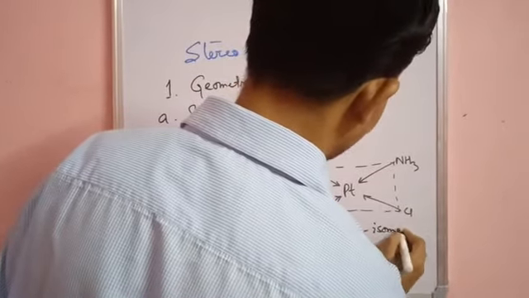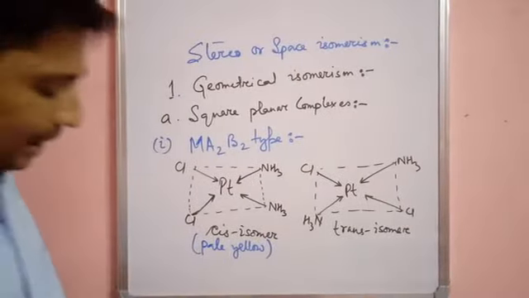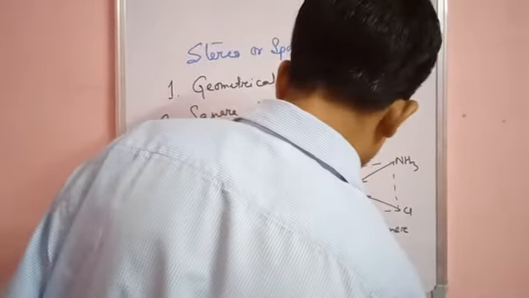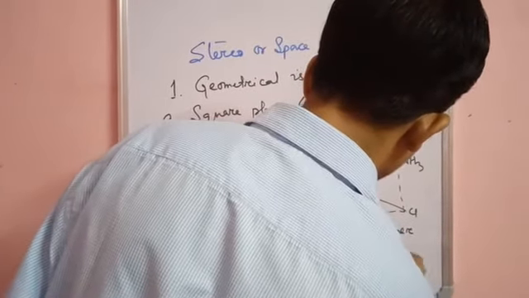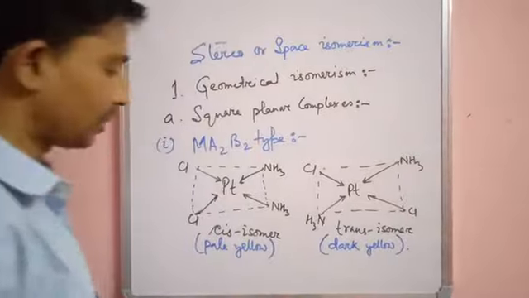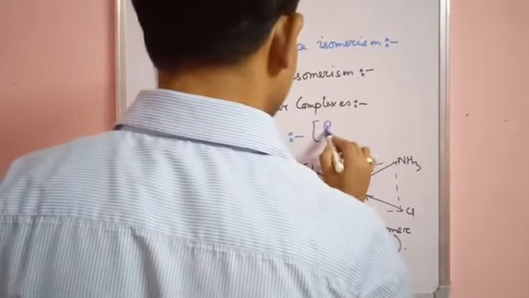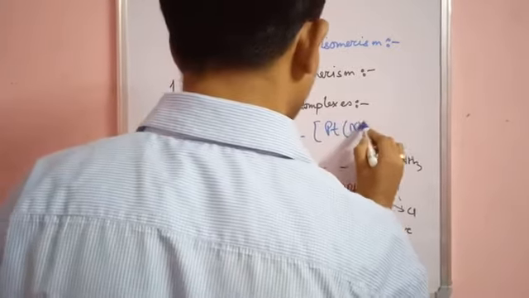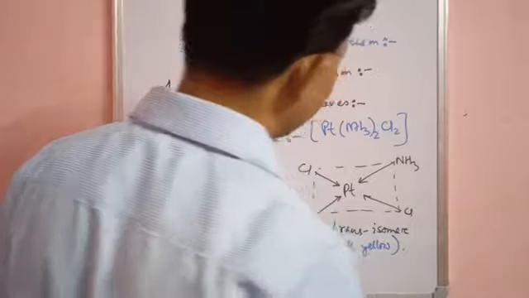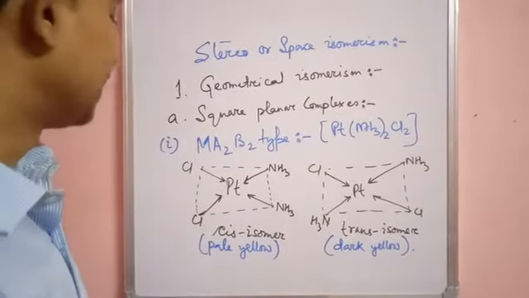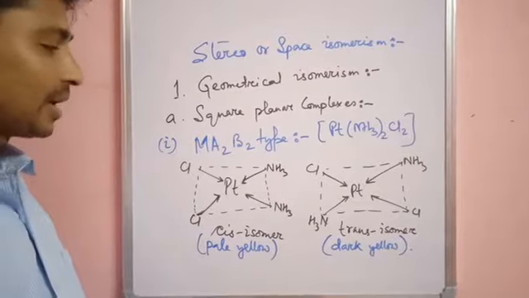The color of this complex is dark yellow. So now, my dear student, you see the molecular formula is the same. The molecular formula is Pt(NH3)2Cl2, but they differ in the arrangement of ligands in space.